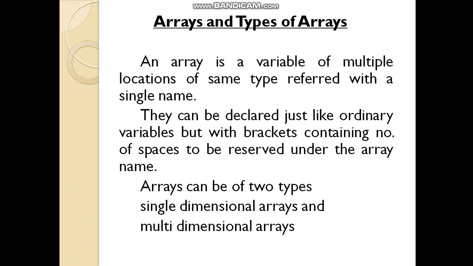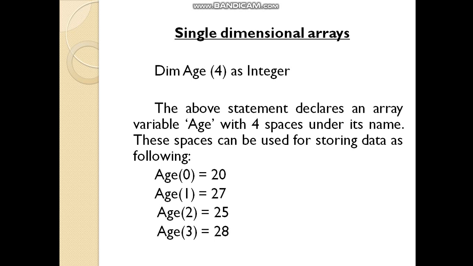So what is an array? An array is a variable of multiple locations. We can store multiple values by referring to a single name. Arrays can be of two types. One is the single dimensional array. Number two is the multi-dimensional array. First I am going to discuss the single dimensional array.